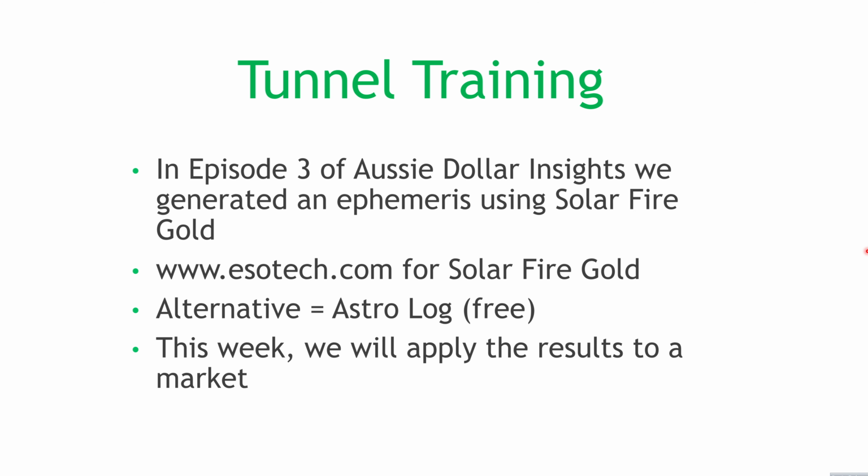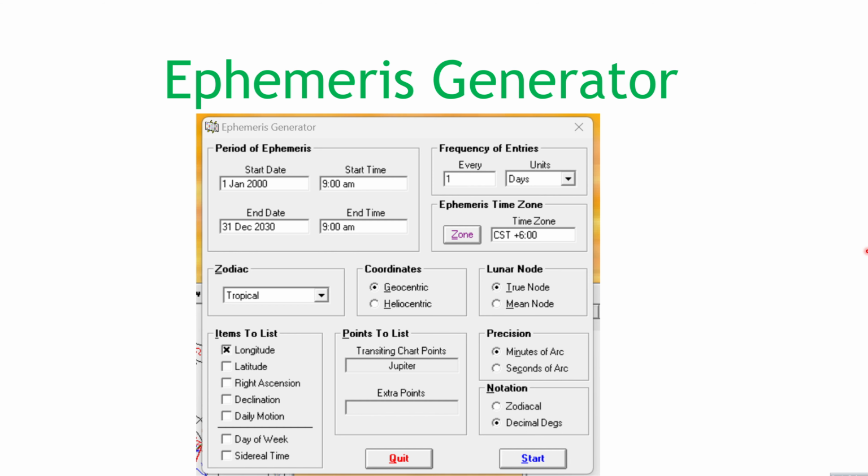And this week, we're going to take the ephemeris that we generated last week and apply the results to a market. Now, a very brief application. I'm not going to do all the work for you. I'm just going to show you how the work is done. So we did this ephemeris. If you remember from episode 3, we did a geocentric Jupiter ephemeris.